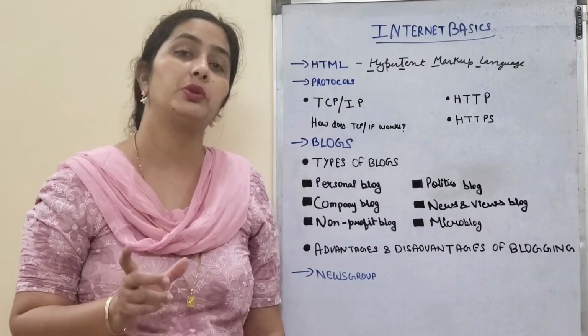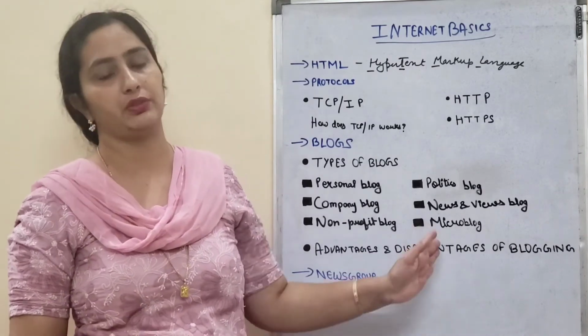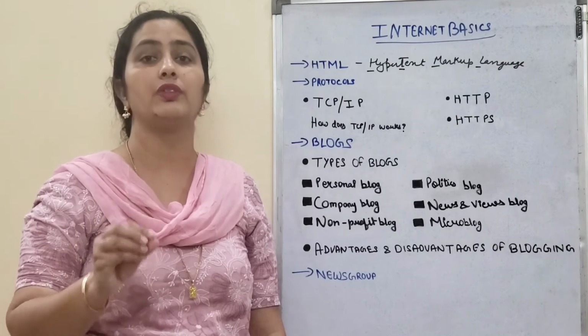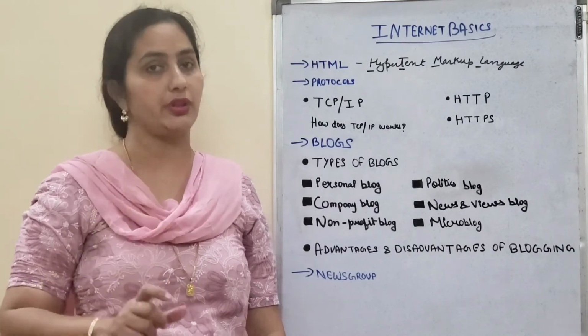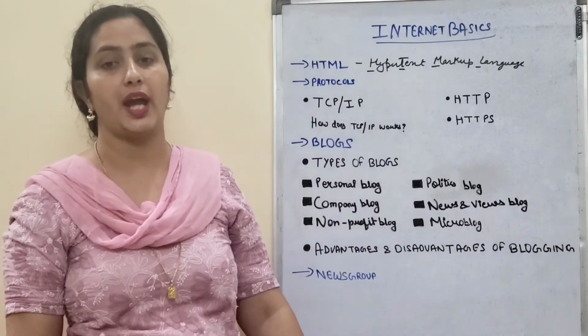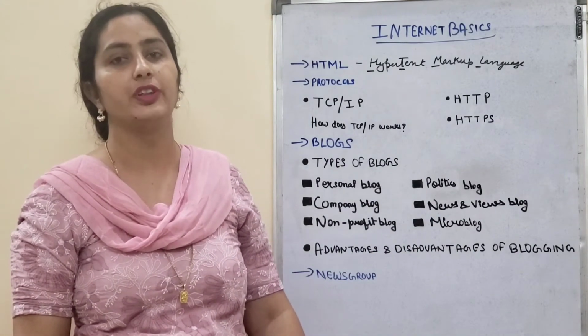You all have heard about Twitter. Twitter is the best example of a microblog. So whenever you want to write some short message, you want to give your opinion but in very short, then you can use a microblog. Now there are certain advantages and disadvantages of blogging.